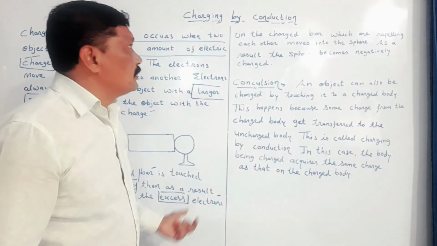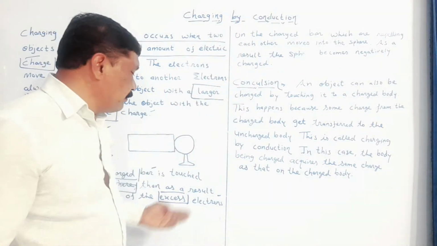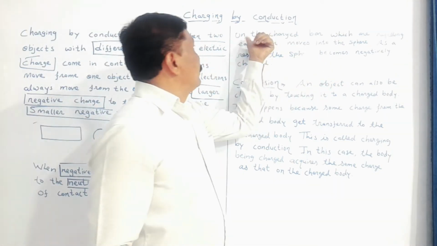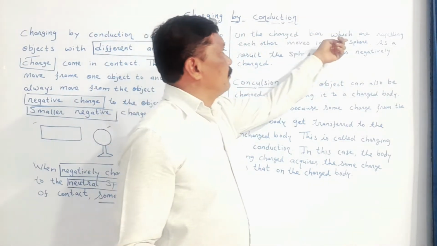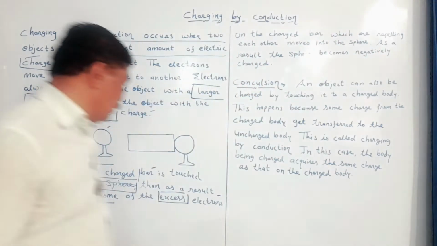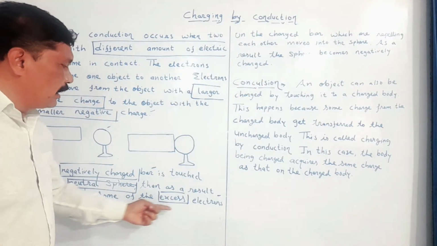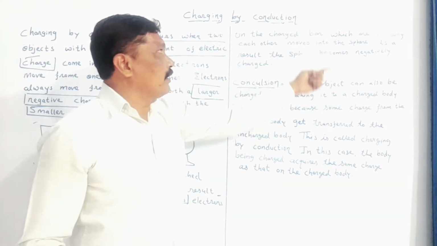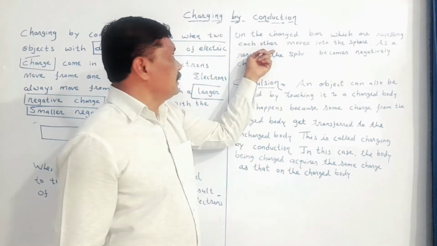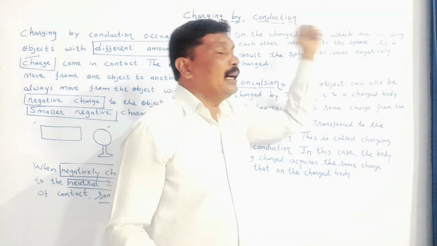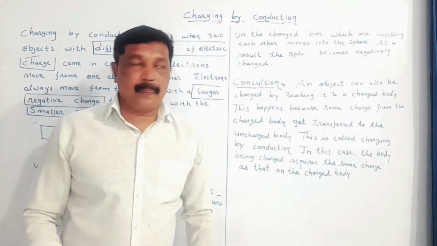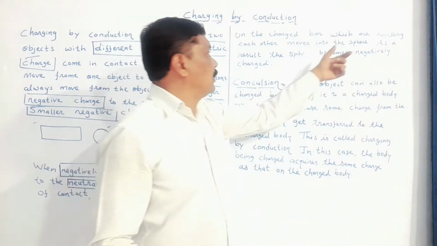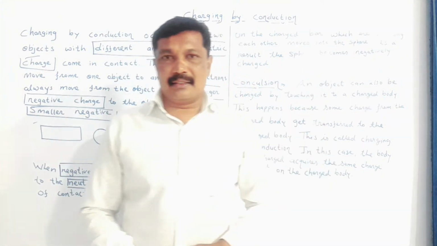And when such a bar is brought in contact with a neutral sphere, then some of the excess electrons on the charged bar, which are repelling one another, move into the sphere. As a result, the sphere becomes negatively charged.